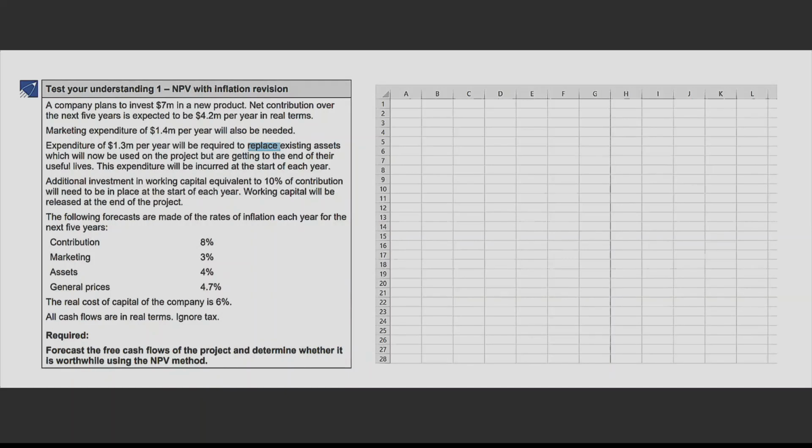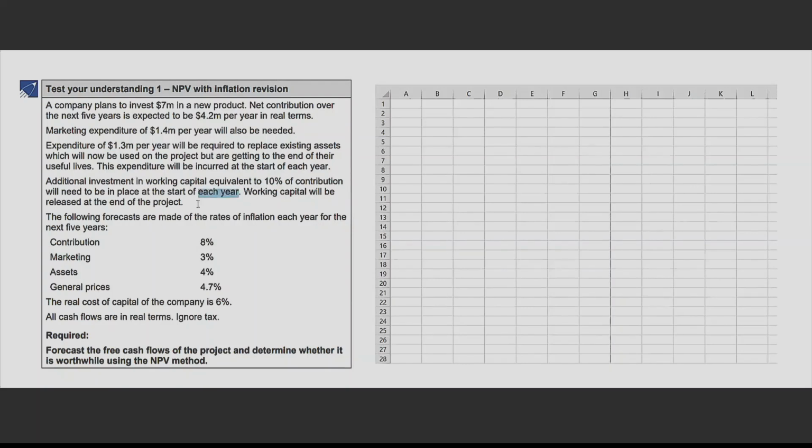Additional investment in working capital equivalent to 10% of contribution will need to be in place at the start of each year. That means working capital investment is also required. So till here I have seen three investments. One, the initial investment of this $7 million. Second, I have seen this investment of $1.3 million for assets. And three, now I am seeing the working capital investment of 10% of contribution. So whatever is the contribution, 10% of it is going to be the working capital investment at the start of each year. Working capital will be released at the end of the project.